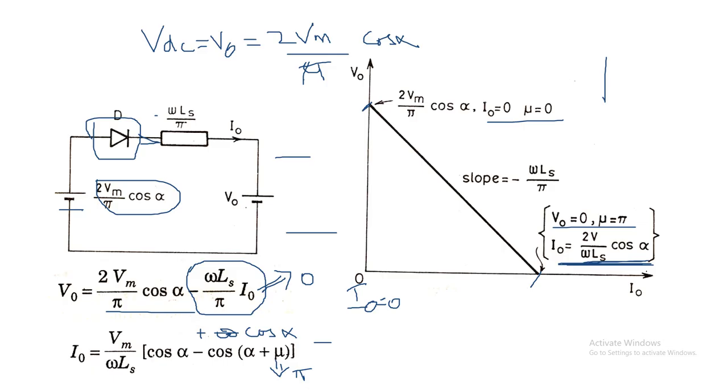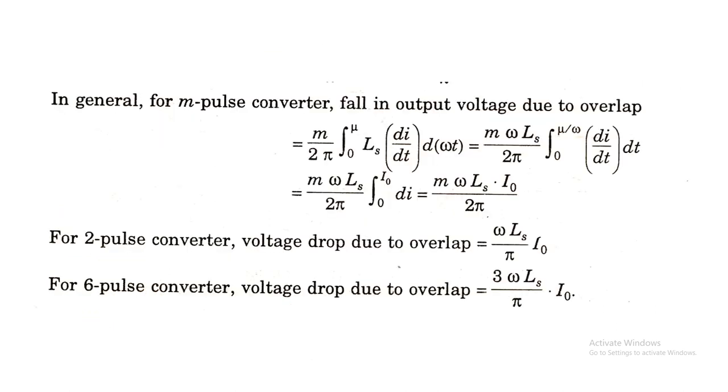The limits of the overlap period mu will be 0 to pi. For mu equal to 0, we will have the maximum value of voltage, and for mu equal to pi, we will have the maximum value of current. So this will be the plot drawn between V naught and I naught, and this line will have a slope of minus omega ls divided by pi. This can be generalized for an m-pulse converter, that is the falling output voltage due to overlap.